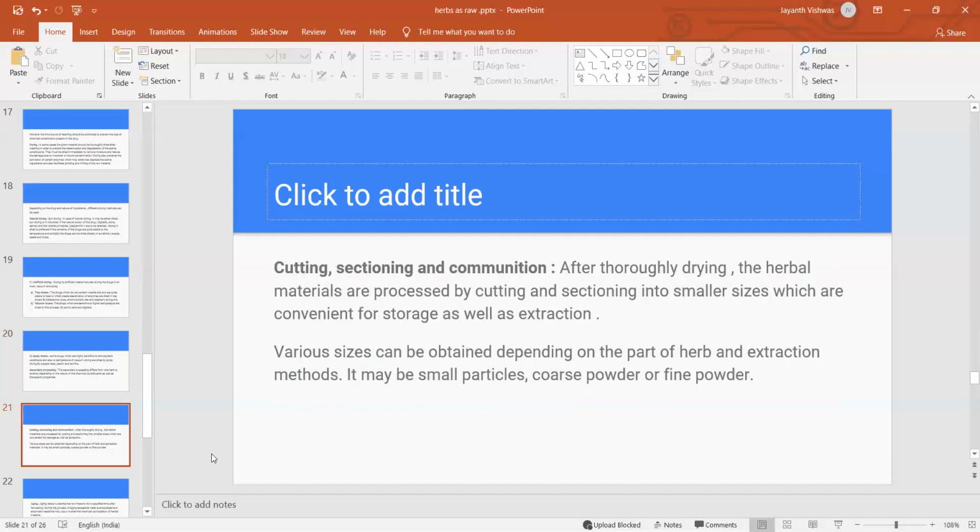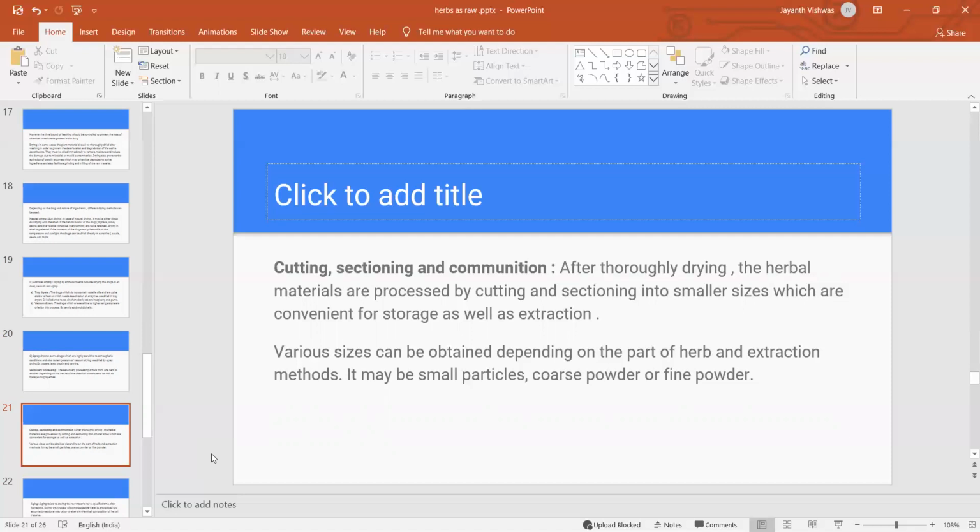So secondary processing involves cutting, sectioning, and comminution. After drying, we have to go for cutting and sectioning, and then comminution. We can cut the raw material into smaller sizes, and we can go for sectioning and comminution, and even for storage, so that it is easy for us to store our herbal raw materials.